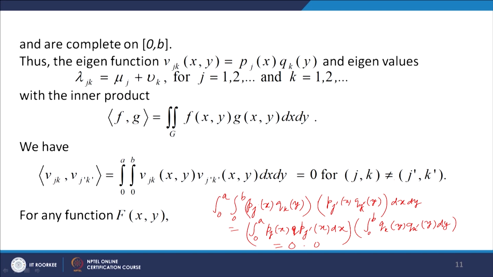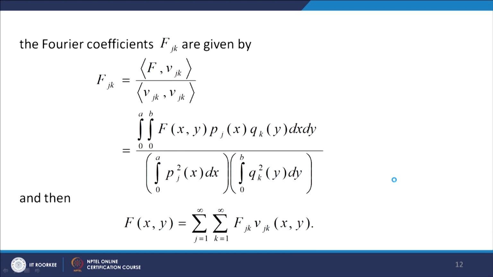Now, for any function f x y, the Fourier coefficients f j k are given by f j k equal to the inner product of f with v j k over the inner product of v j k with v j k. The numerator is the inner product of f with v j k. So integral 0 to a, 0 to b, f x y p j x q k y dx dy.